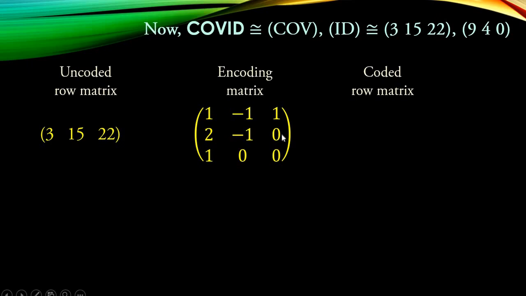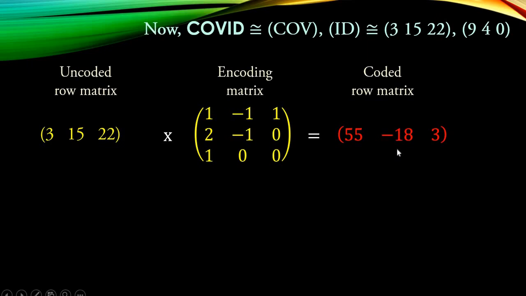Then the encoding matrix is [1 -1 1; 2 -1 0; 1 0 0]. What we want to do now is just multiply these two. Since this is 1 cross 3 and this is 3 cross 3, matrix multiplication is possible. The resultant matrix is 1 cross 3 and we got 55, -18, 3. So the message we are sending is 3, 15, 22, and it is stored as 55, -18, 3 in the server.